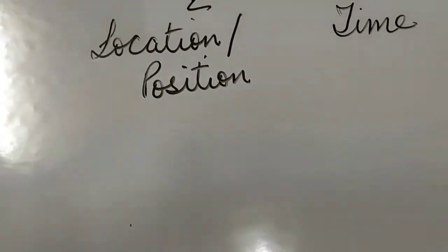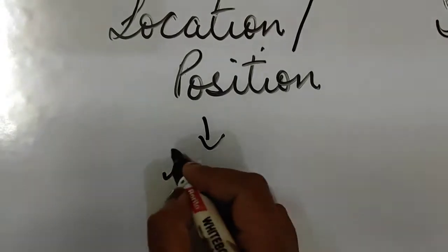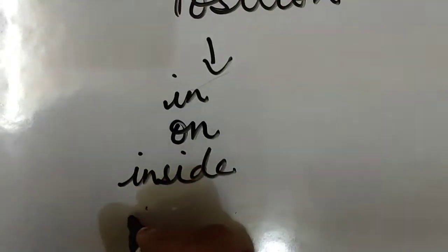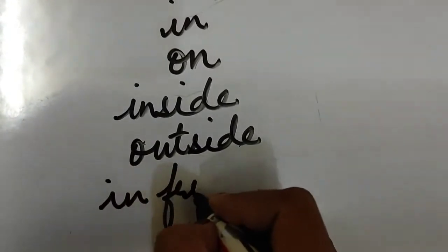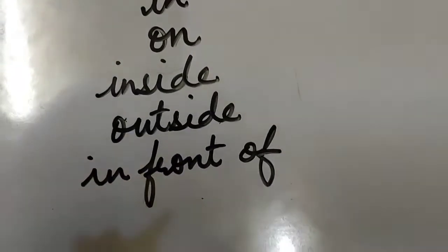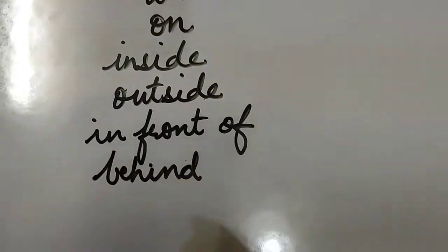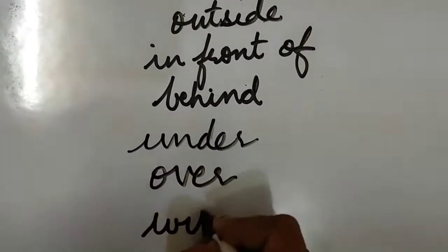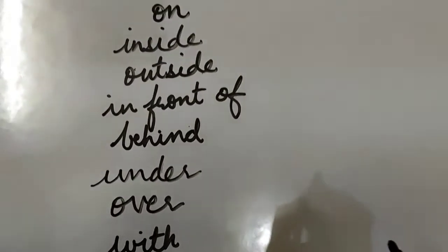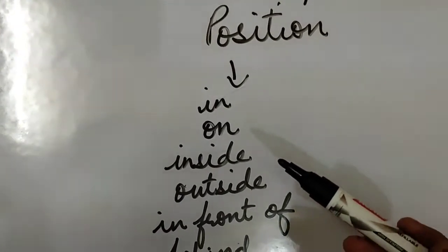Now, the prepositions which show the location or position are in, on, inside, outside, in front of, behind, under, over, with, etc. Many more prepositions show the location or position of a person or an animal or a thing.